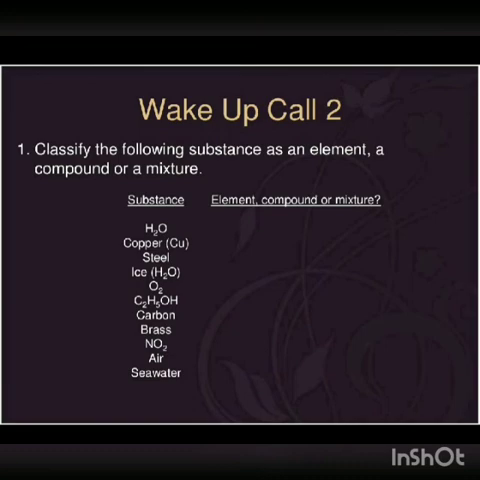C2H5OH. How many types of elements can you see in it? Carbon, hydrogen, oxygen, and again hydrogen. So it's a compound. Carbon is an element. Brass is a mixture. NO2 again is a compound. Air is a mixture. Seawater again is a mixture.